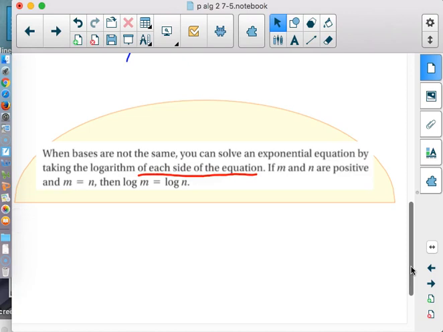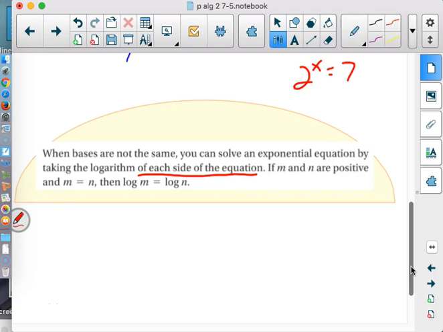We're so used to that, it's one of those things we don't even really read anymore. With algebra, we know whatever you do to one side, you have to do to the other. It's a have to. So if I go back to my little 2 to the x equals 7, and I think about what I don't want to be there, I don't want that 2 there. Because while that 2 is there, I can't get to x. And x is what I'm supposed to be solving for.